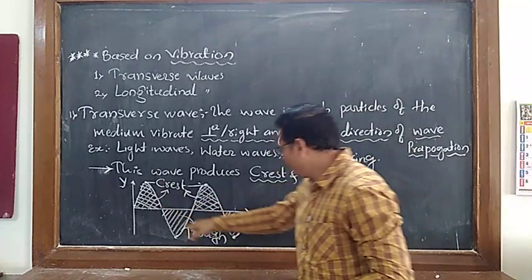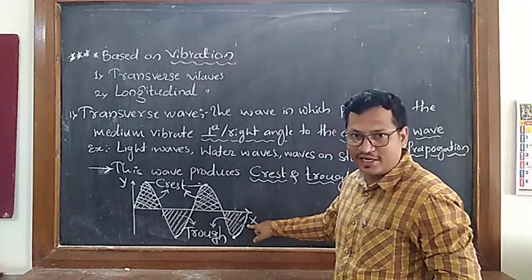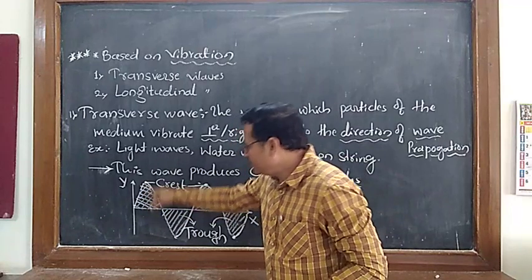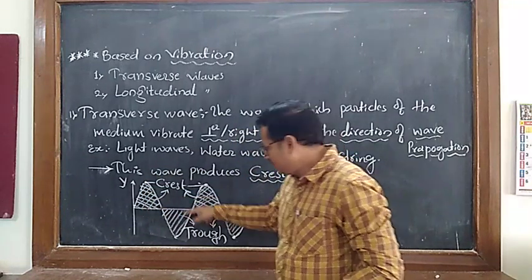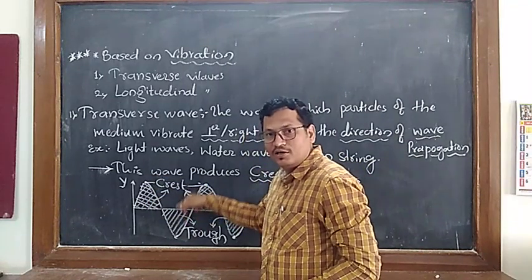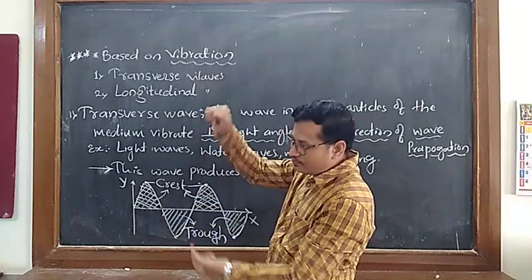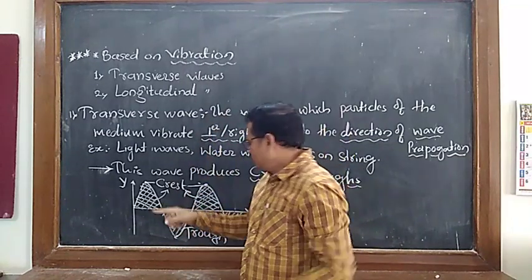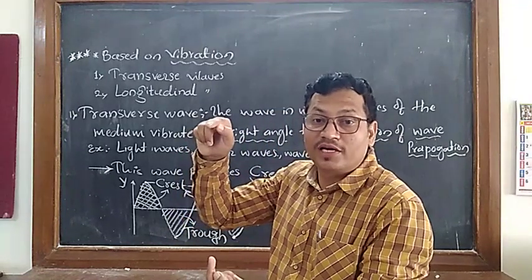So here the wave is moving in the positive x direction, and the medium is vibrating perpendicular to the direction. This is vibrating upside and this is vibrating in the negative side, downward. So both the particles of the medium are vibrating perpendicular to the direction of propagation.